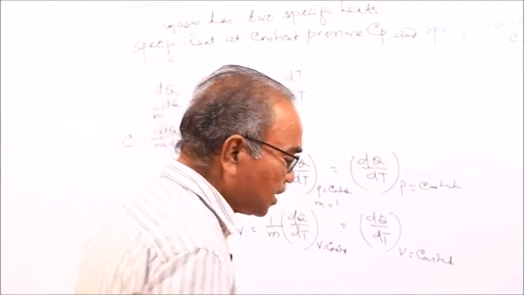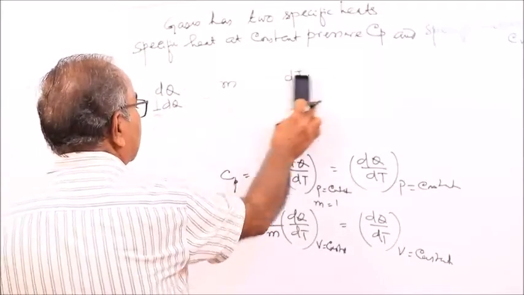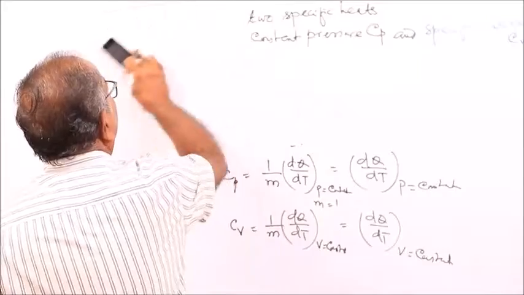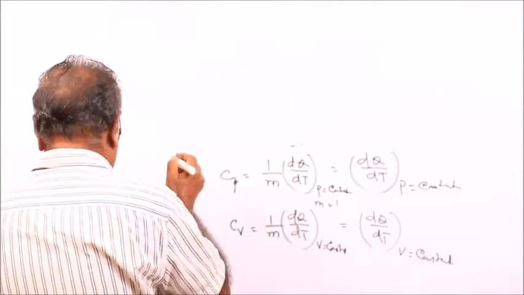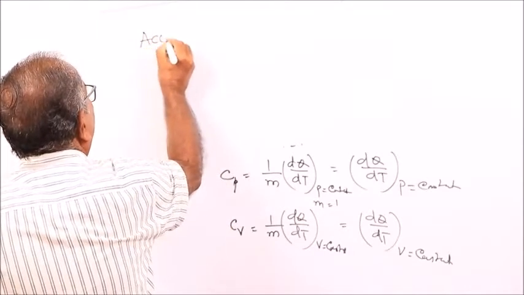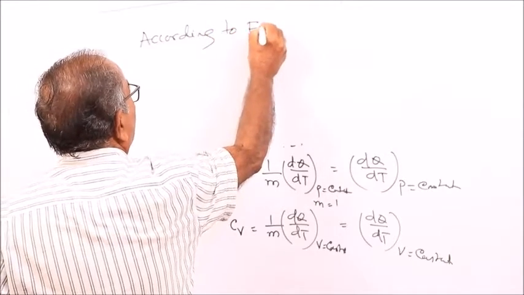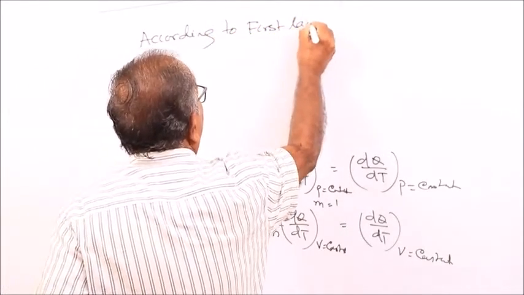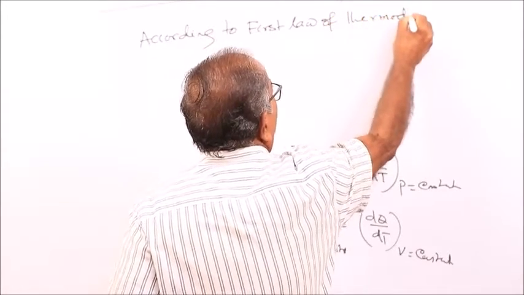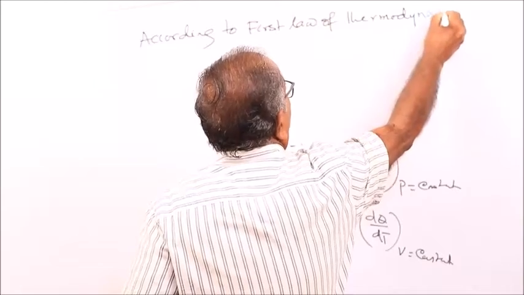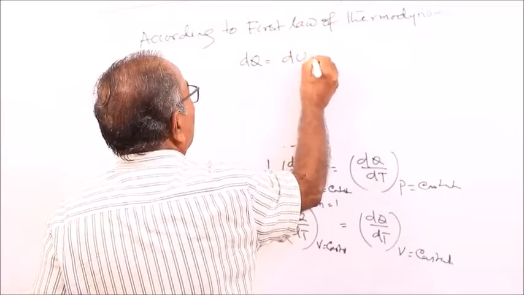So according to the first law of thermodynamics, dq is equal to du plus p dv.